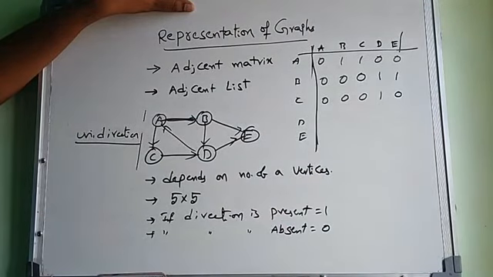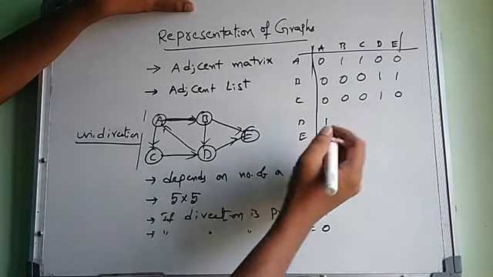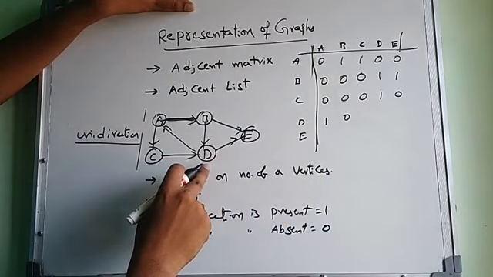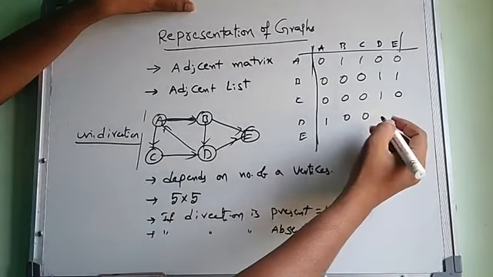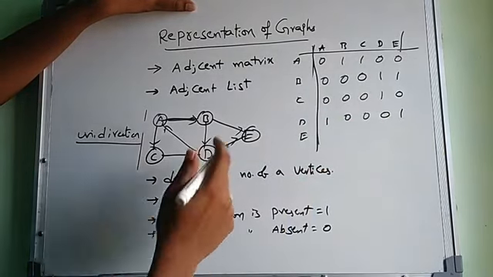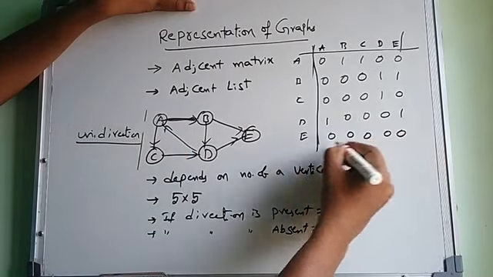Next, D to A has the direction. D to B, no direction. D to C, no direction. D to D, no direction. D to E, direction is there. Next, from E there are no directions, so all are 0.